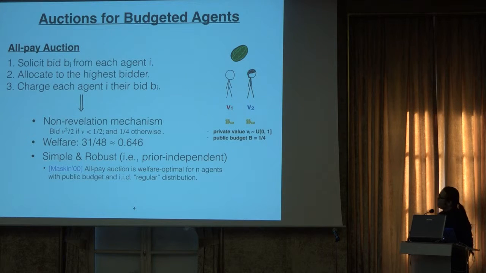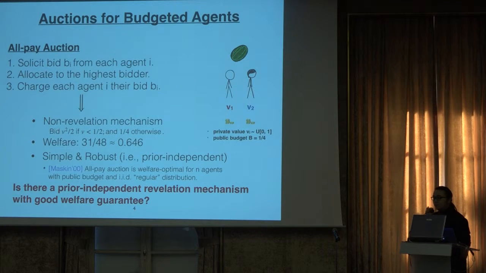However, as we know, the OP auction is a non-revelation mechanism. So a question that could be asked is whether there exists a prior-independent revelation mechanism, where the agent will prefer to tell the truth, that will also have a good welfare guarantee.